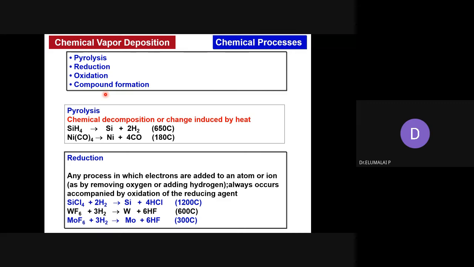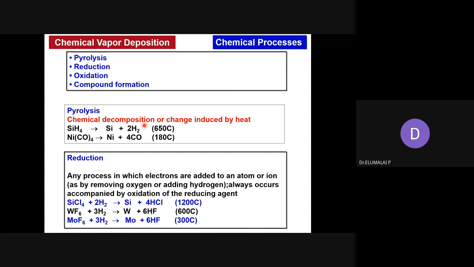You can ask me what the reactions are. These are the reactions that can take place: pyrolysis, reduction, oxidation, compound formation. Just now we have seen pyrolysis. What is pyrolysis? Decomposition, thermal decomposition. This is your starting material in a gaseous state, and if you are heating this material in the furnace at 650 degrees, it will undergo decomposition, pyrolysis.